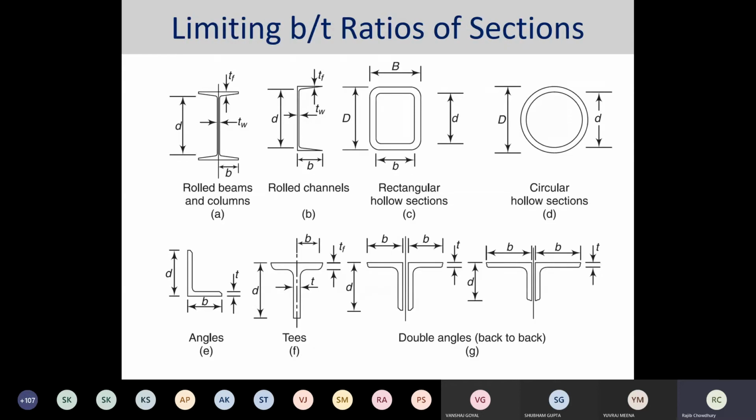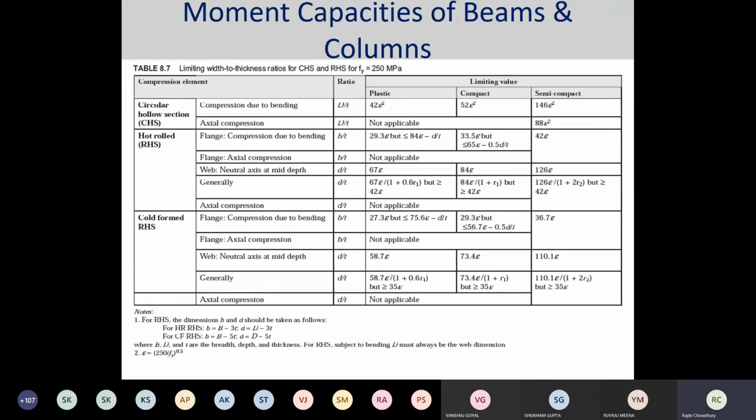This is the limiting b by t ratio of the section for different cross sections: rolled beam and column, rolled channel. Rolled means hot rolled, not cold rolled. They have also been given certain moment capacities a priori, for hot rolled and cold formed channel sections, considering plastic, compact and semi-compact sections.